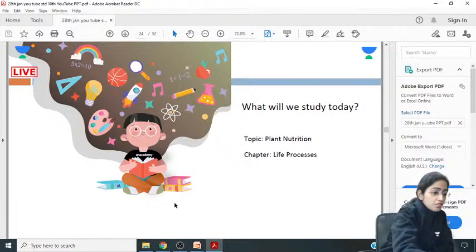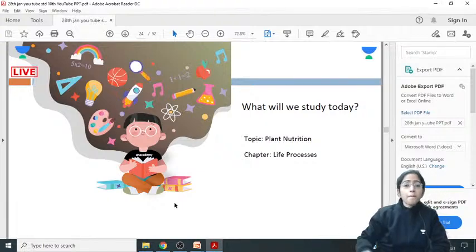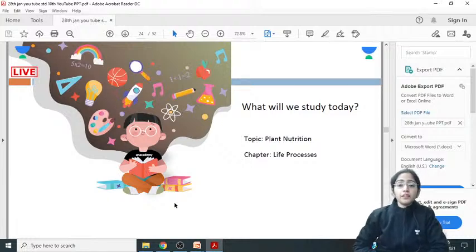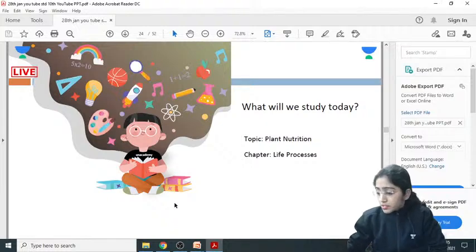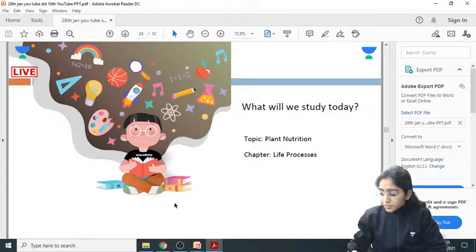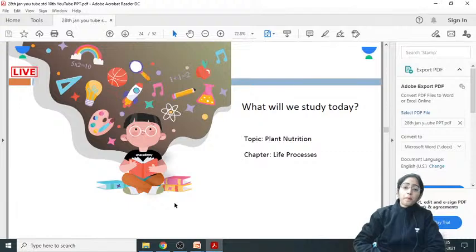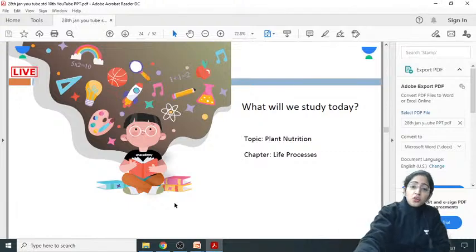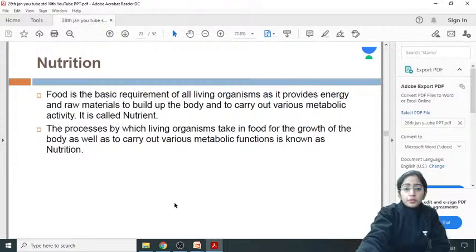Okay. So here we'll be starting with today's topic, plant nutrition. This is from the chapter Life Processes. Let me quickly move with the chapter. So today's topic is plant nutrition.